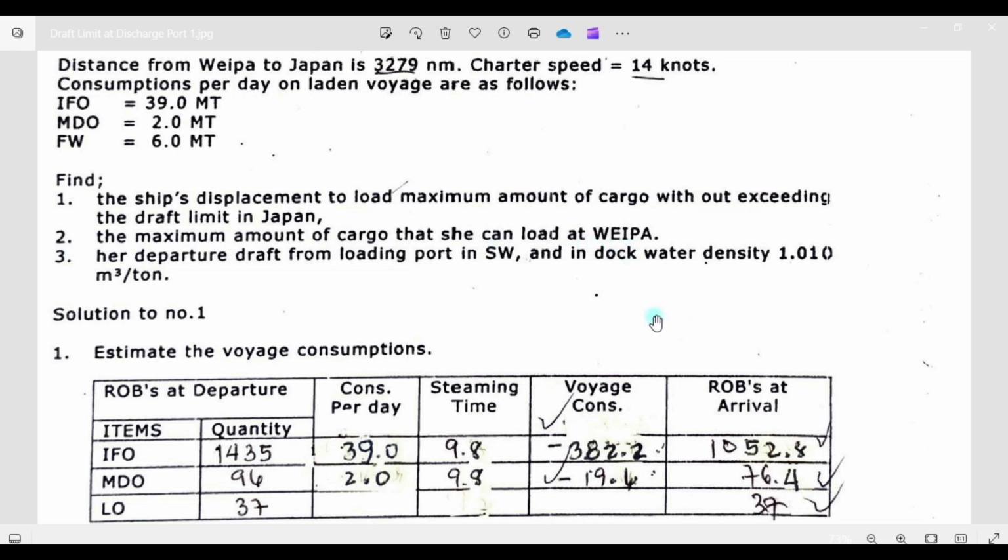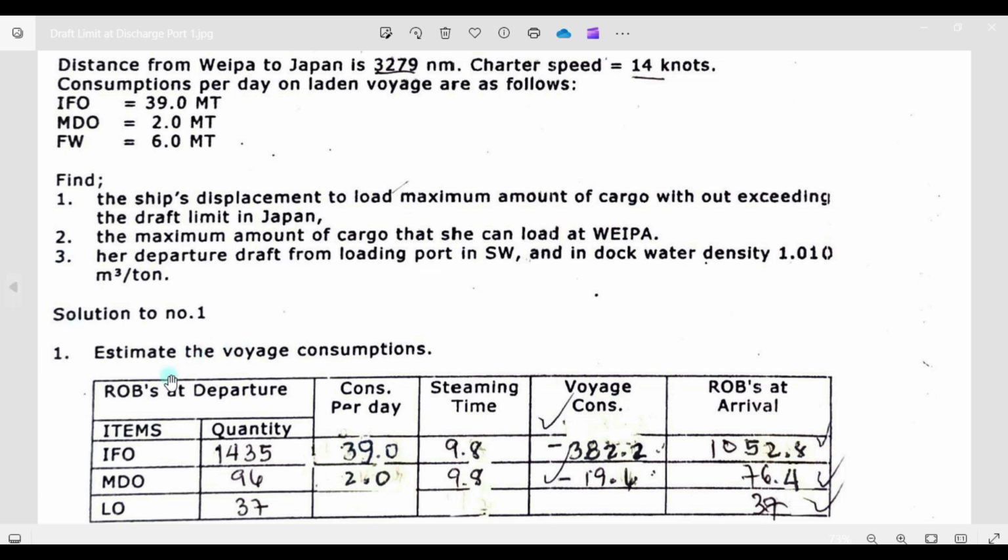So what will be your maximum cargo to load? And her departure draft from the loading port in salt water. You will depart the loading port in Australia in dock water of density 1.012. So what will be your departure draft in Australia if you're floating at density 1.012? Okay, so that is the question.